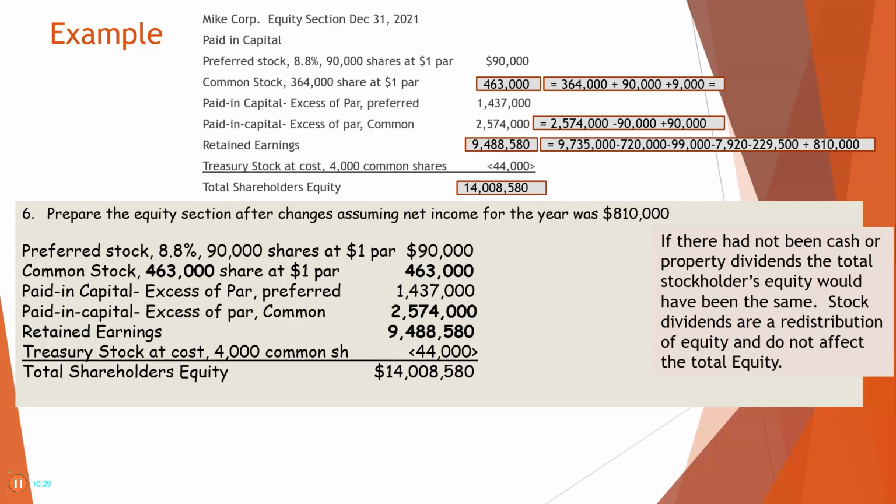And also, if there had not been cash and property dividends, our total would not have changed. But remember also, the number of shares has also changed. And that concludes this section of Part 3.